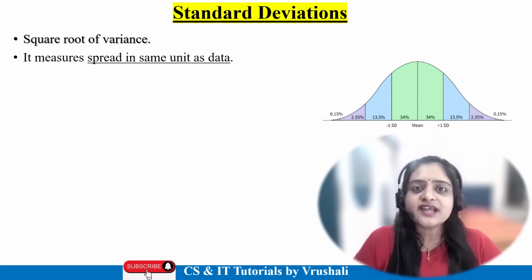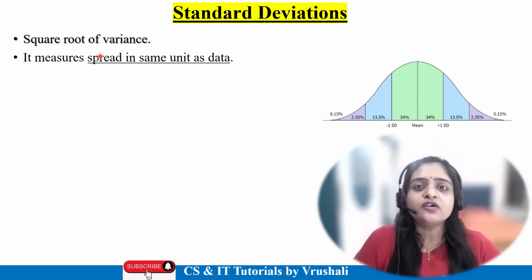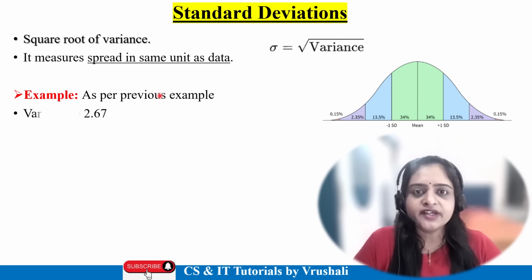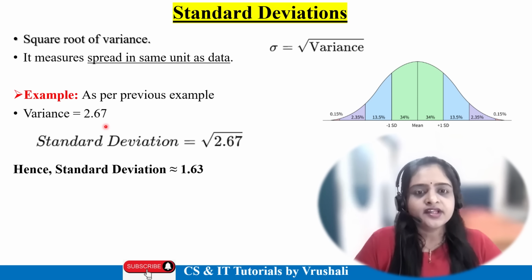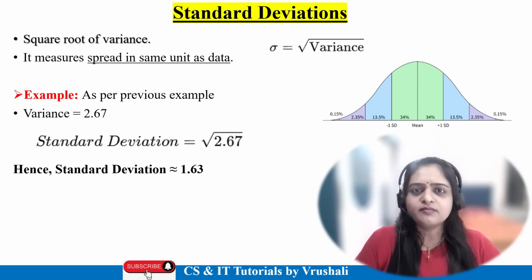Now the next one is standard deviation. Standard deviation basically means the square root of variance. It can also be used in big data to find out the deviations in data, right? It measures the spread in the same unit as the data, unlike variance. See here, the formula is the root of variance. As per our previous example, the variance is 2.67. So what is the standard deviation? Root of 2.67, and the answer will be 1.63. So just practice this mode, variance and standard deviation.